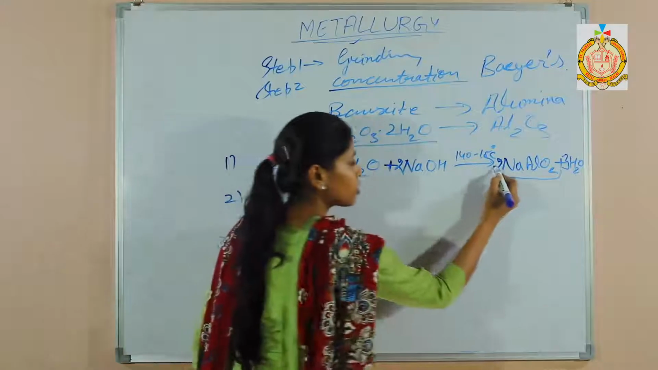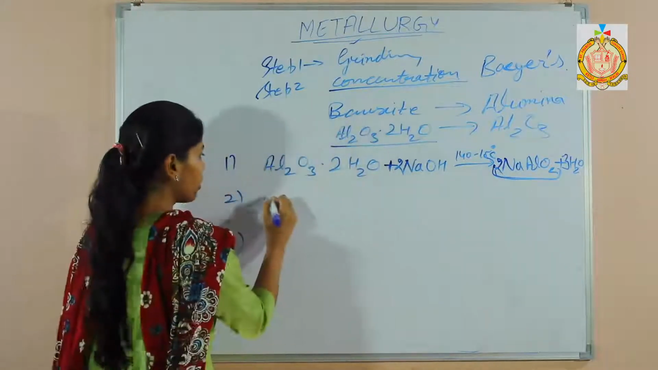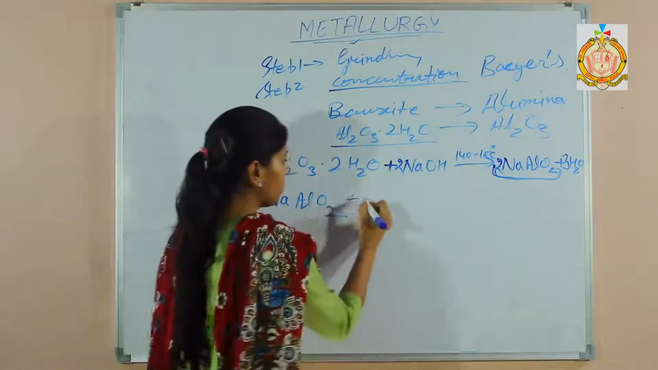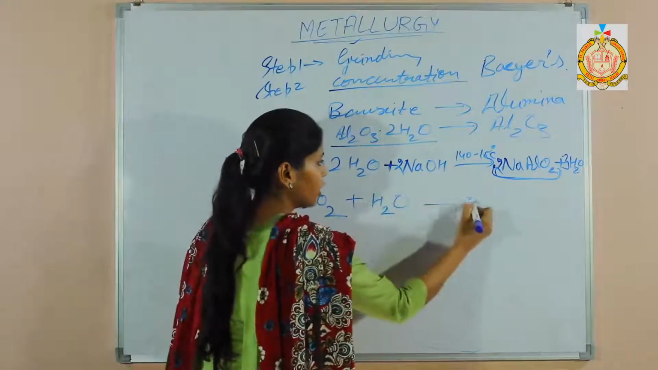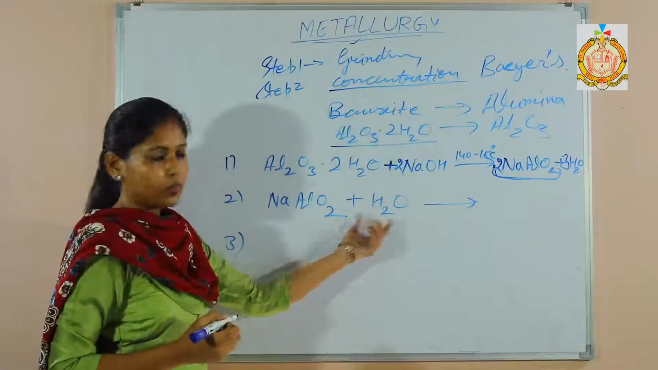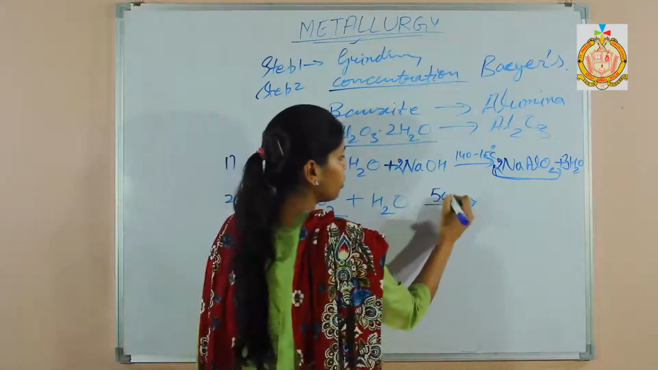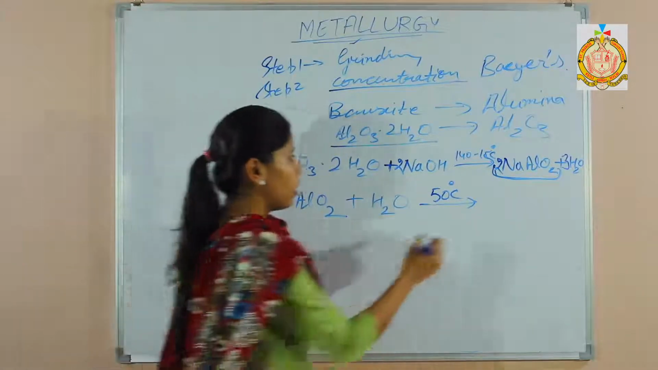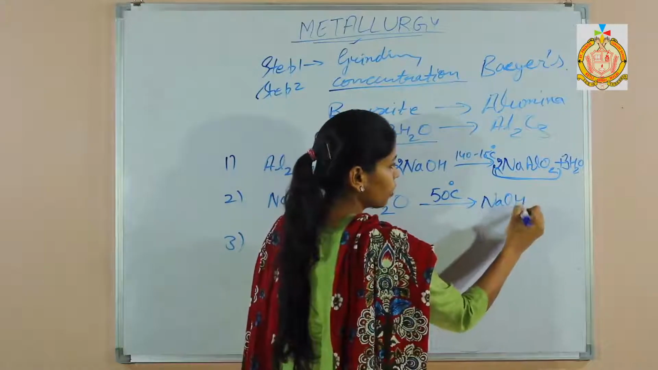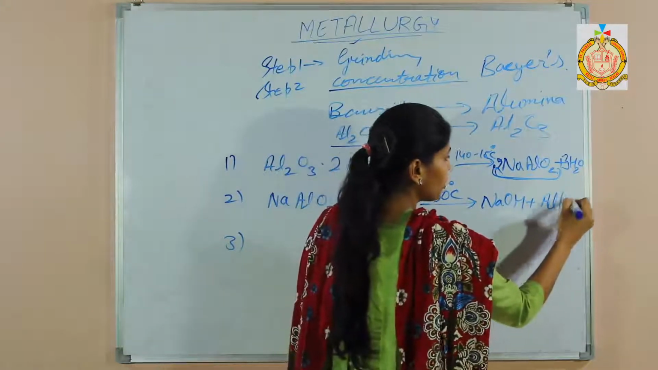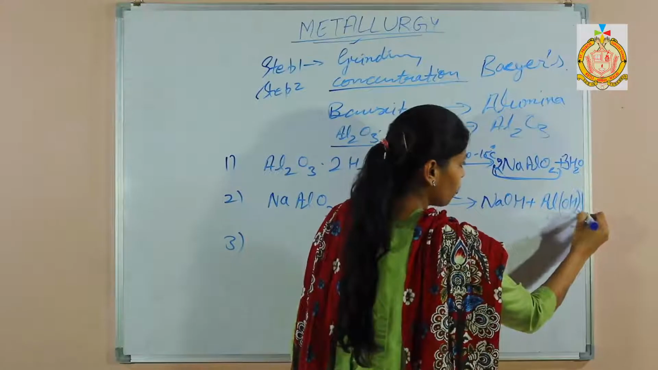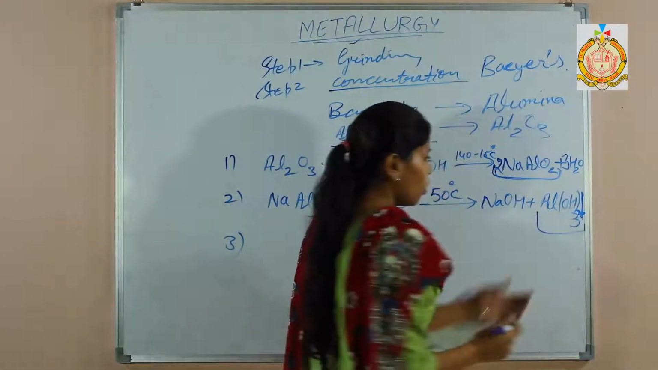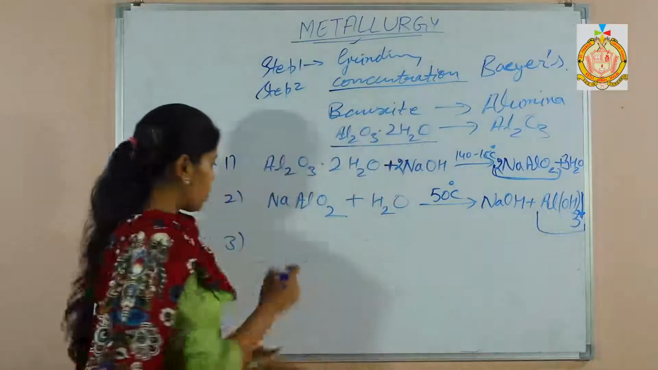Next step is, this is in the solution. We will take NaAlO2, sodium meta-aluminate, and we will dilute it. Dilute means we will add water into it and keep the temperature at 50 degrees Celsius. Then it will form NaOH, sodium hydroxide, and give aluminium hydroxide in the form of precipitate. We always denote precipitate by a downward arrow. So collect the precipitate.